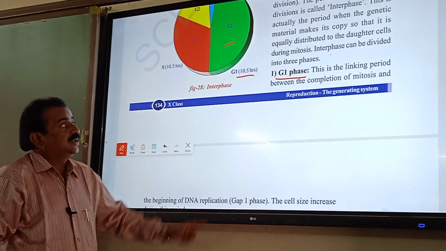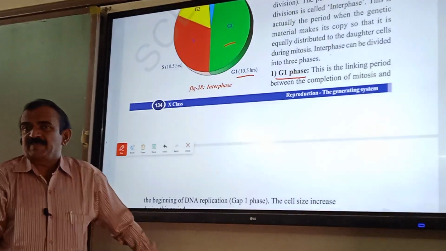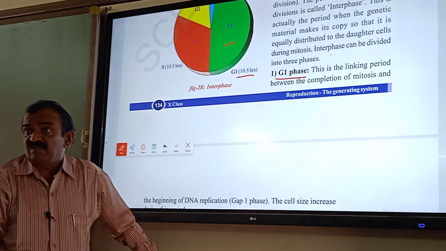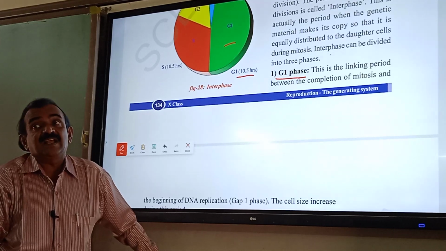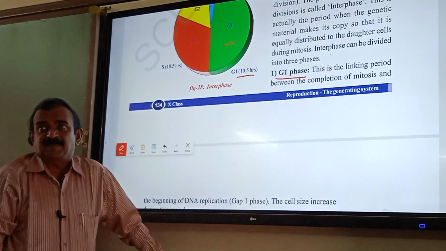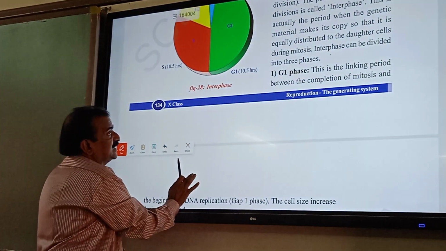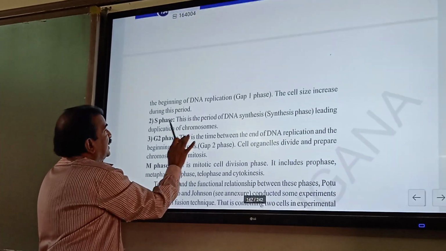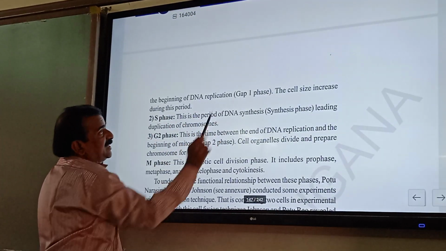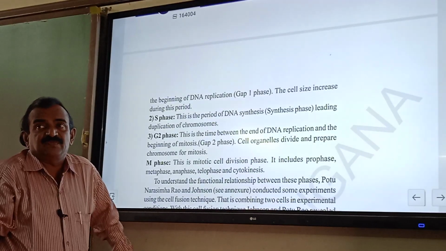What is the G1 phase? This is the linking period between the completion of mitotic division and the beginning of DNA replication. Here in the cell, the DNA replication preparation takes place and the cell size increases. So that is the G1 phase.